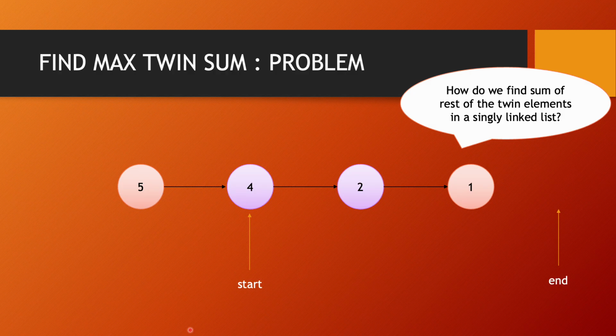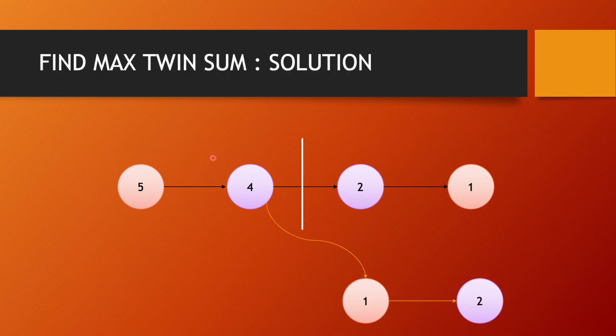So to solve this, what happens? Let's see. This is the first half of the linked list, 5 and 4, and this is the second half of the linked list, 2 and 1. What happens if we reverse the second half of the linked list? It becomes 1 and 2. If our second pointer starts from here and our first pointer starts from here, 5 and 1 are twins.